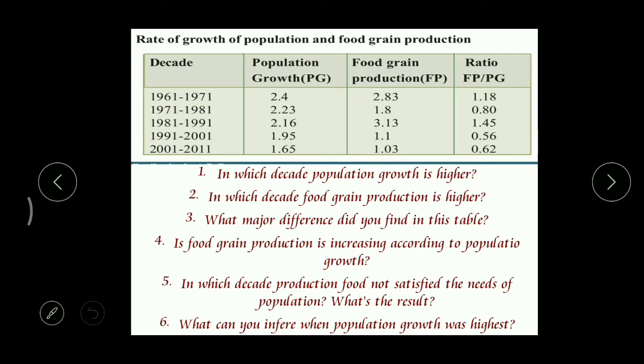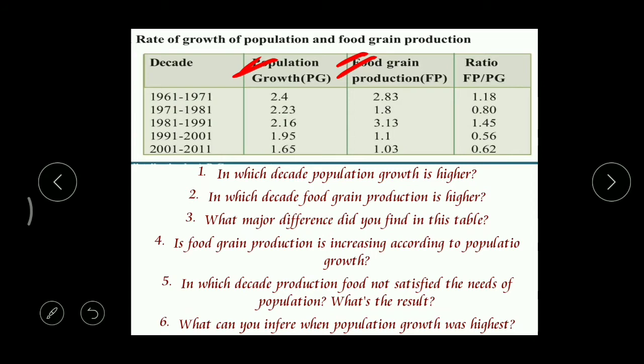Now, observe this table very carefully. Here we can find decades: 1961 to 71, 71 to 81, 81 to 91, 91 to 2001, and 2001 to 2011. In the second row, we find population growth, which is represented by PG. Then food grain production on the third row, FP. And the ratio, which we measure as the amount of food production by population growth. If you carefully observe this table, we get some idea.